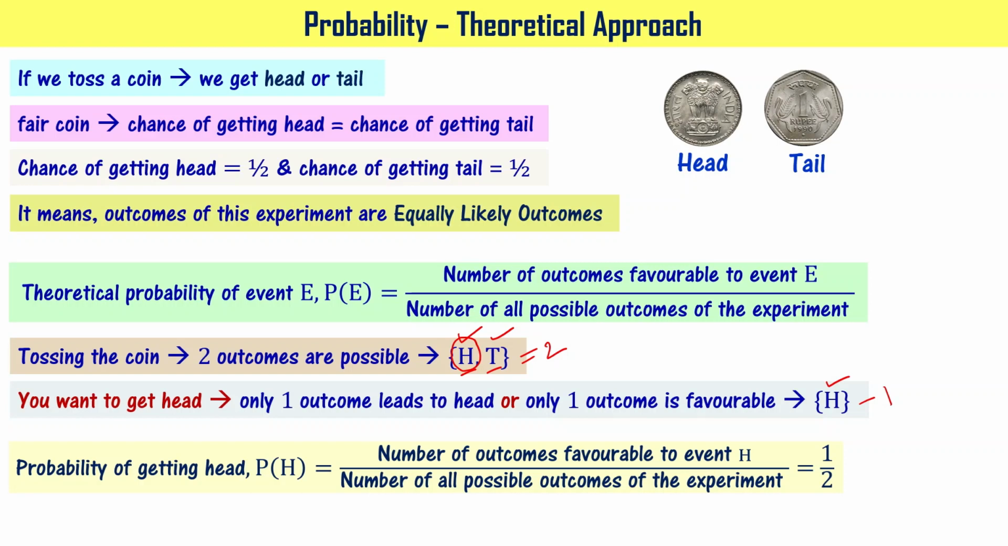So we have seen that the number of outcomes favorable to event H is 1 and the number of all possible outcomes of the experiment is 2, right? That is why this is 1 by 2. The probability of getting head is 1 by 2. Similarly, if you do it for getting the tail, then the probability of getting tail is also going to be half, because here you have only this happening, but this doesn't have, right? That's why the probability of getting head is going to be equal to the probability of getting tail, that is equal to half.